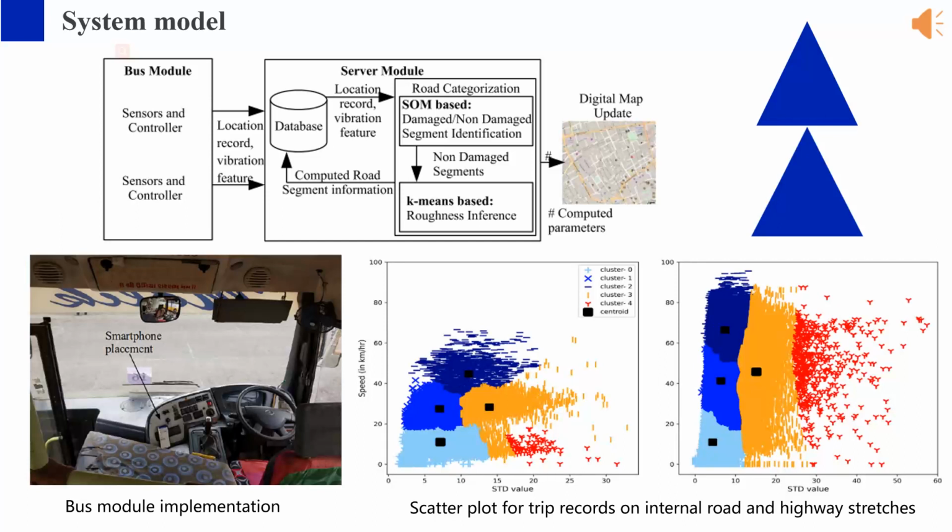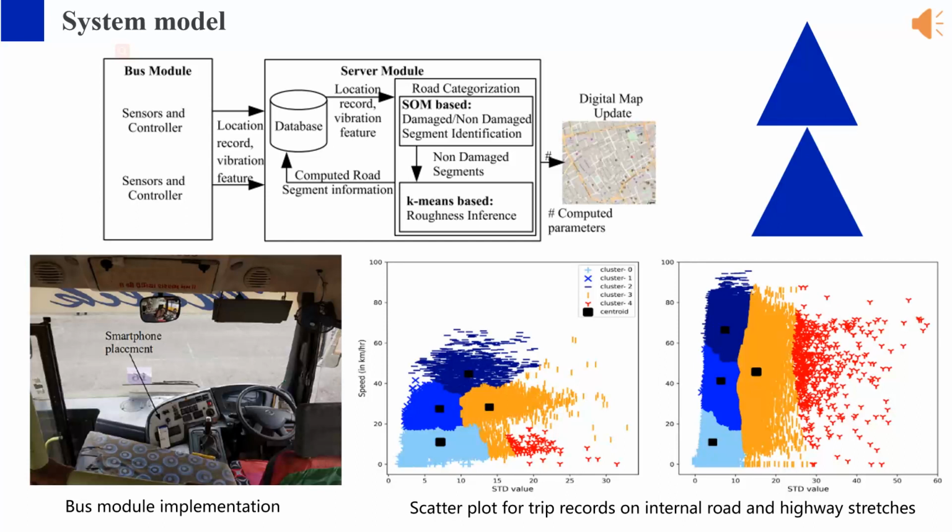In literature, researchers have concluded that the smartphone can be used to infer road conditions. Hence, we decided to implement the bus module using an Android smartphone. Smartphones have high penetration and a sophisticated application development platform, providing rapid deployment at large scale.